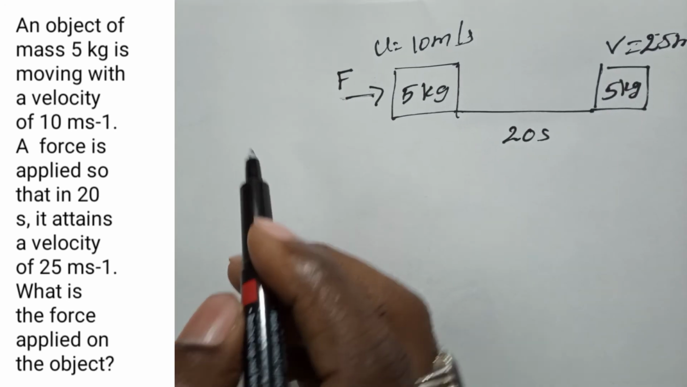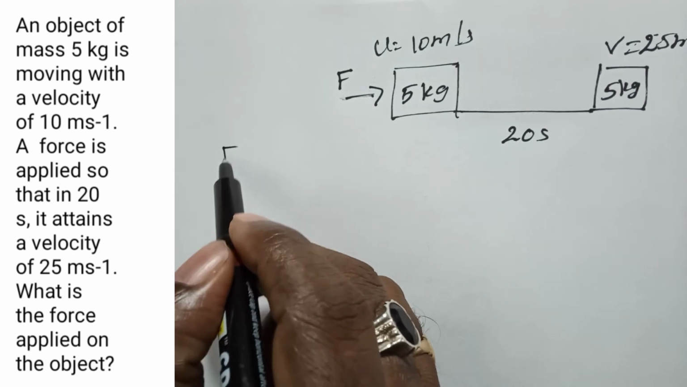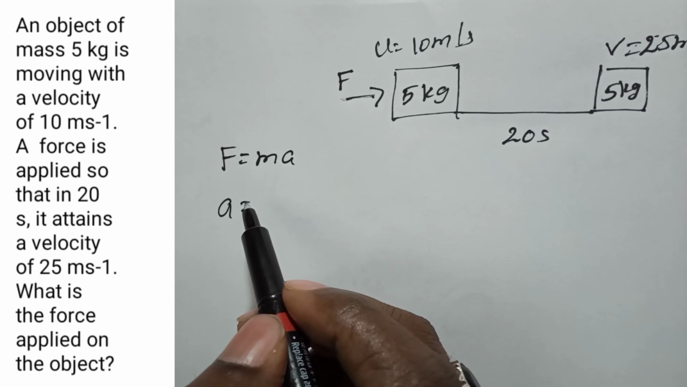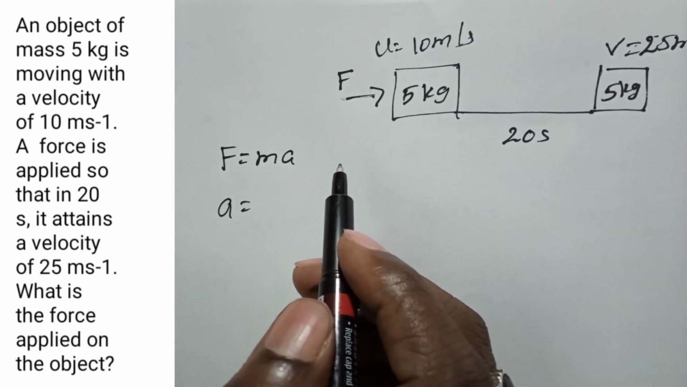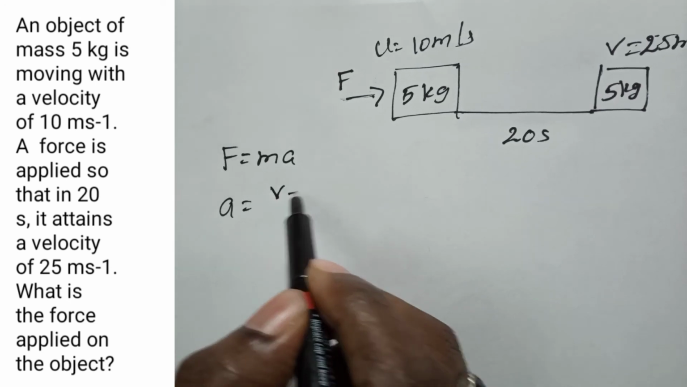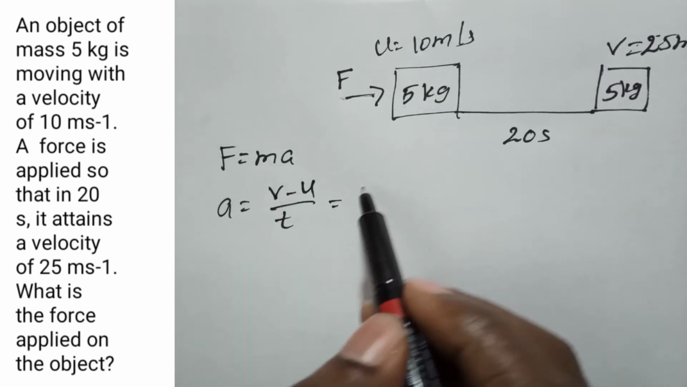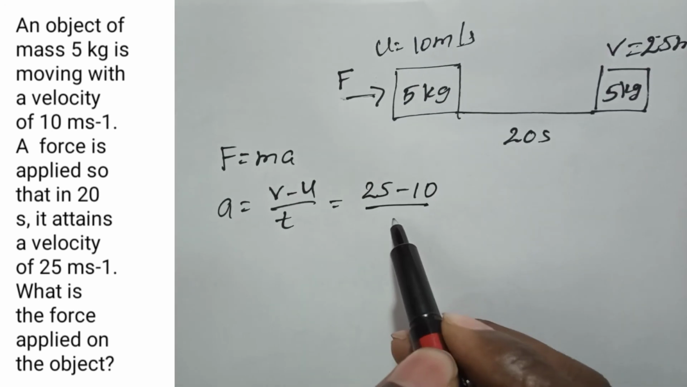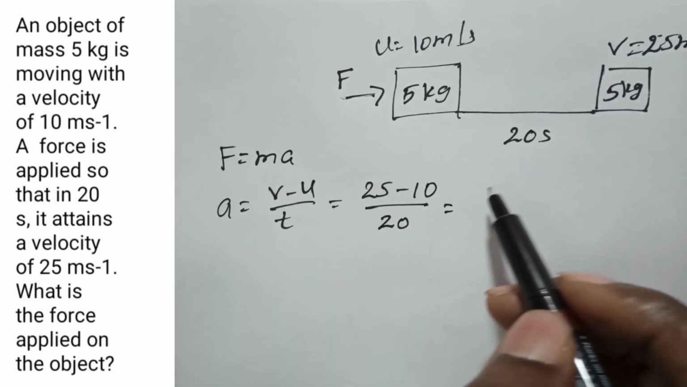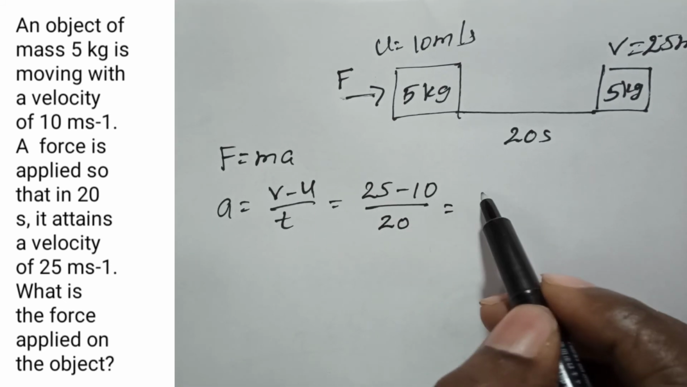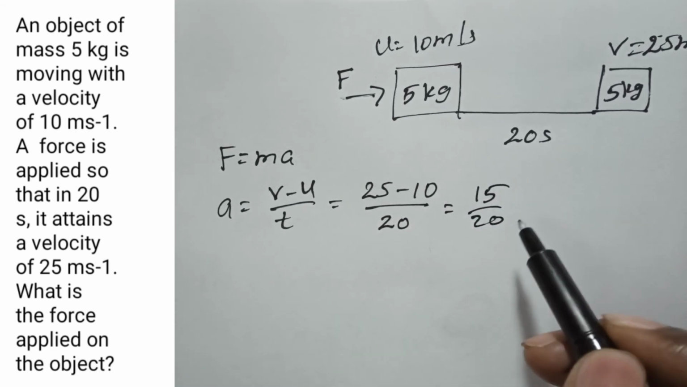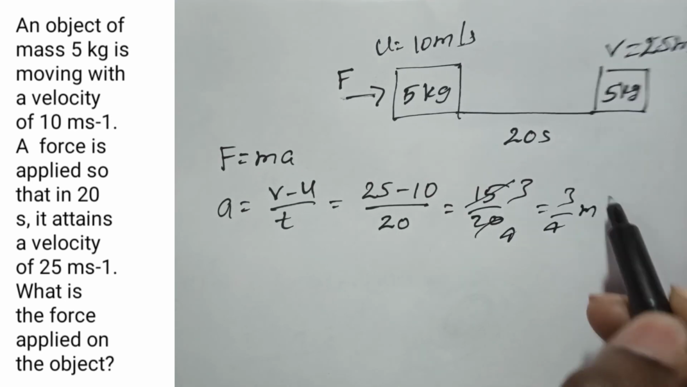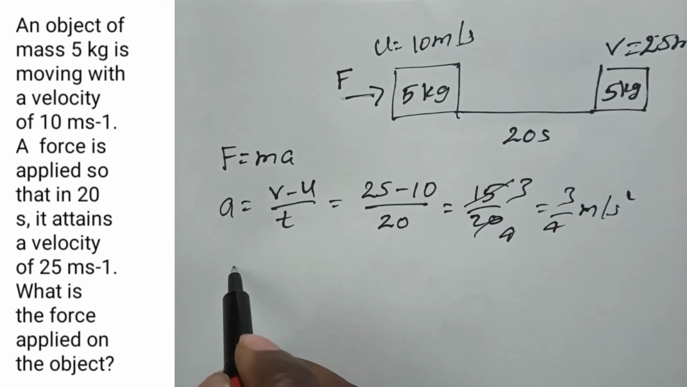So now we know the formula from Newton's second law, F equals m into a, but acceleration a is equal to change in velocity per time taken. Change in velocity means final velocity minus initial velocity, by time. Final velocity 25 meter per second minus initial velocity 10 meter per second, by time taken 20 seconds. Totally we get 15 by 20. So 5 3s are 15, 5 4s are 20. So 3 by 4 meter per second square is the acceleration.